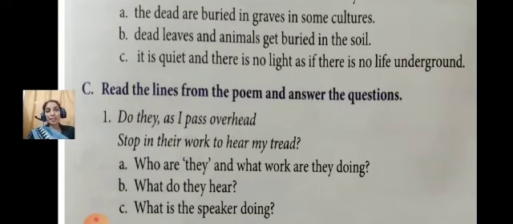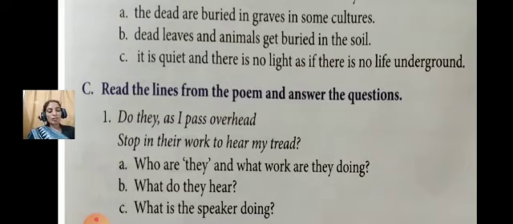B, dead leaves and animals get buried in the soil. C, it is quiet and there is no light, as if there is no life underground. So what do you think? Which is the correct option?